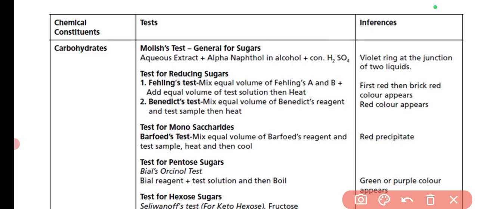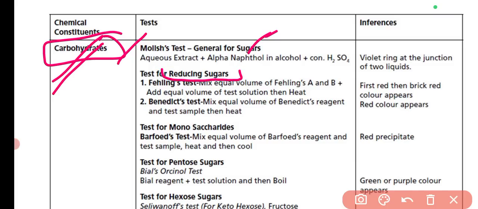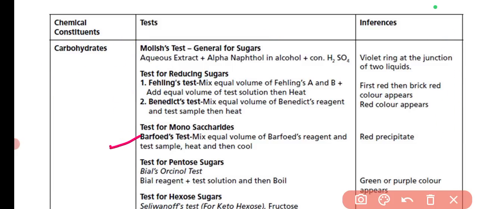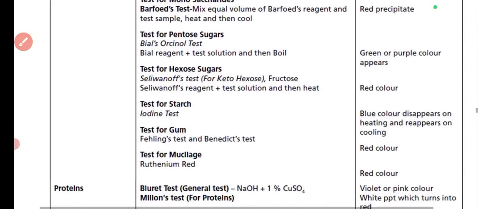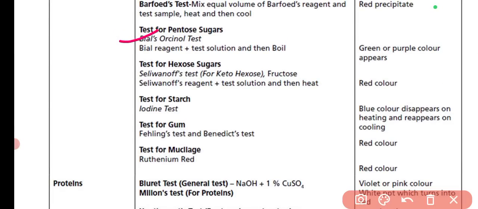From here there are chemical tests. For carbohydrates, the general test for sugars, meaning all the monosaccharides or carbohydrates, is the Molisch test. Then for reducing sugars, the test is Fehling's test or Benedict's test. You can also remember the color, as sometimes the color can be asked. Then for monosaccharides, the Barfoed test is there. For pentoses, there is the Bial's orcinol test. For hexoses, there can be the Seliwanoff test.